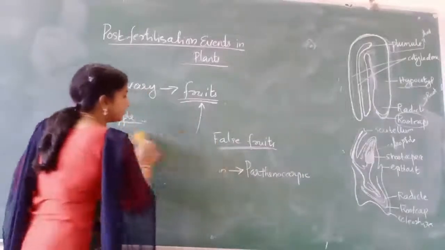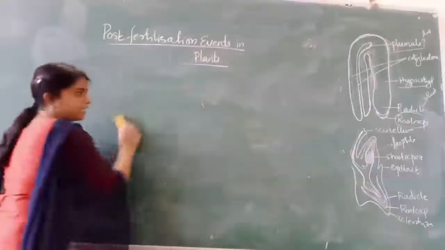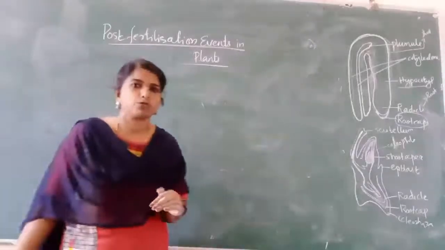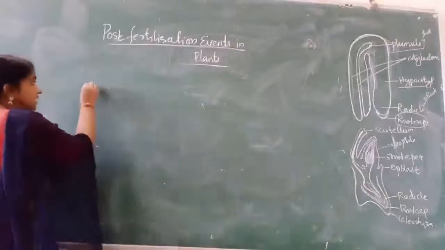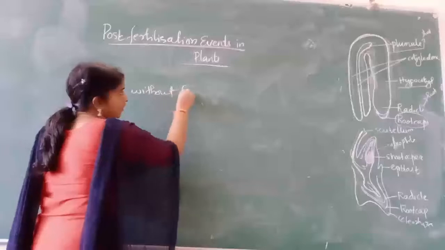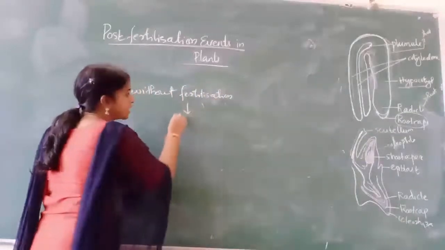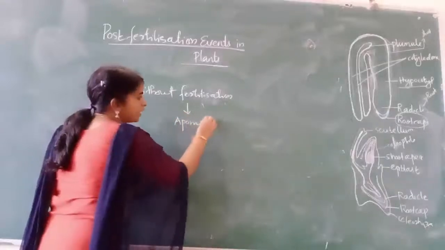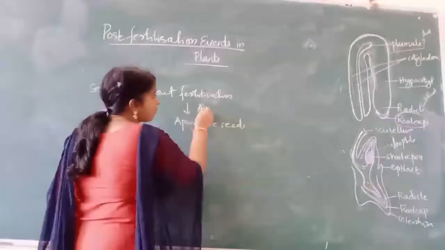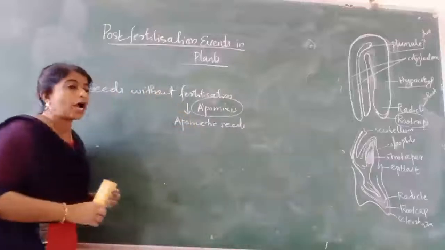Now, this is the case of fruit. There is another possibility: formation of seeds without fertilization. Formation of fruits without fertilization is parthenocarpy, but formation of seeds without fertilization is known as apomixis, which is very important.